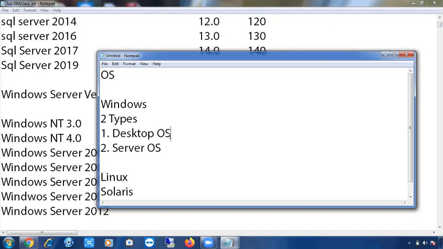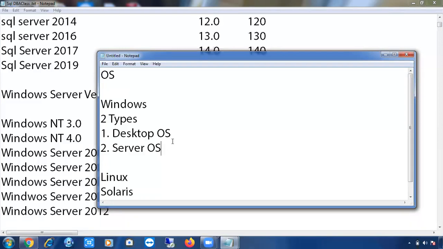These OS we are going to use for our personal purpose, right? Windows 7, Windows 7 Home Basic, Vista, Premium, 8, 8.1, all these are desktop operating systems only. On desktop operating systems you can install SQL Server, and on server operating systems you can also install SQL Server. On both of these operating systems we can install SQL Server.